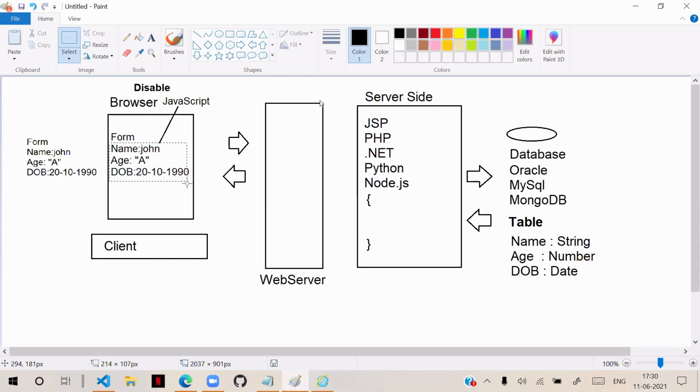Then what does our server-side developer have to do? He needs to handle the validation on the server side. That means we need both client-side and server-side validation. If client-side is not working, then the server side validates. If client-side is working, that is fine. That means we cannot just depend on client-side validation. But if client-side validation is working, that is very good because it reduces the burden on the server. Understood, everyone? The main purpose is to reduce the burden on the server. A lot of interactions we can manage like this. So this is the key point of why JavaScript is used, right?